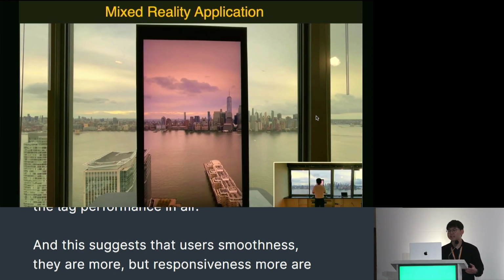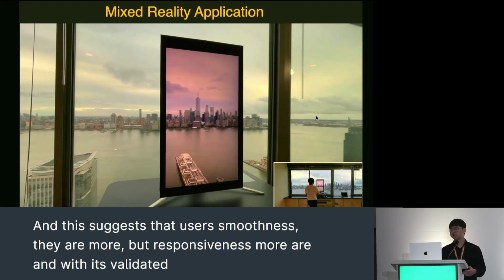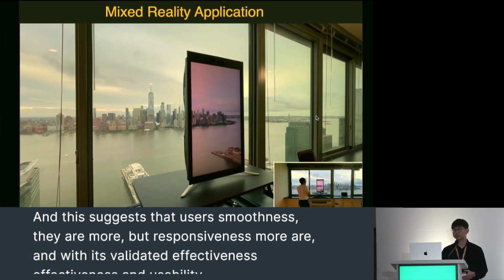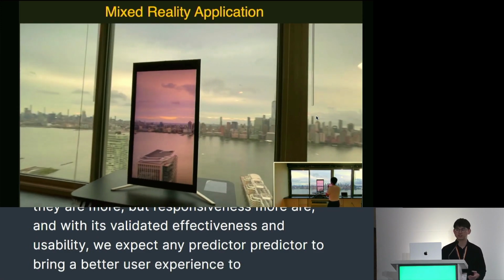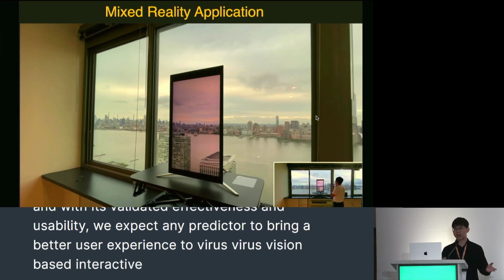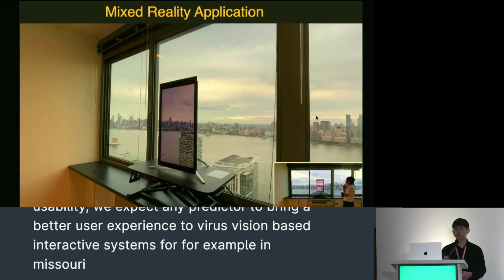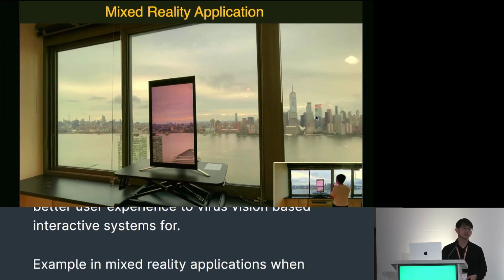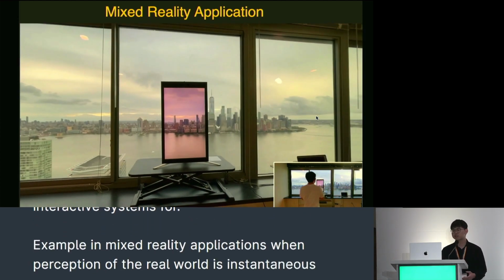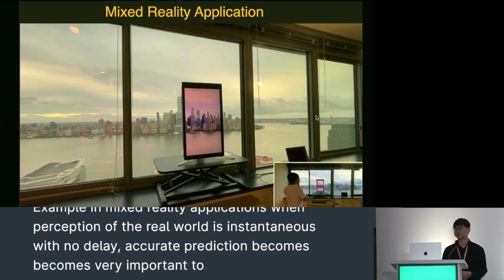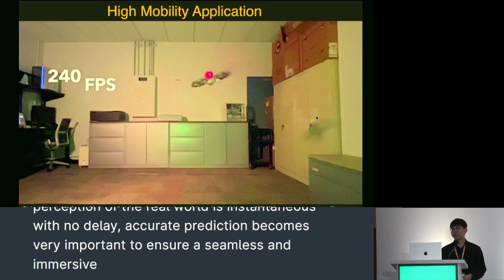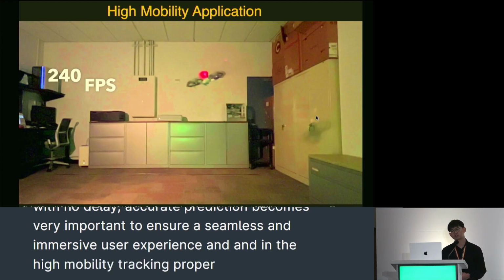And with its validated effectiveness and usability, we expect a neural predictor to bring a better user experience to various vision-based interactive systems. For example, in mixed reality applications, when our perception of the real world is instantaneous with no delay, accurate prediction becomes very important to ensure a seamless and immersive user experience. And in high mobility tracking, proper prediction could boost the tracking frame rate.